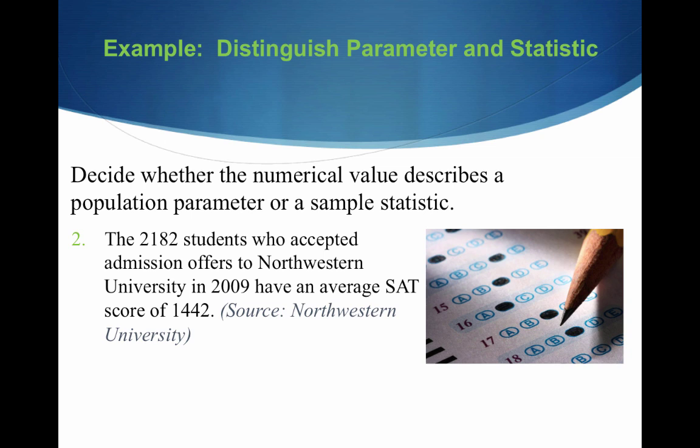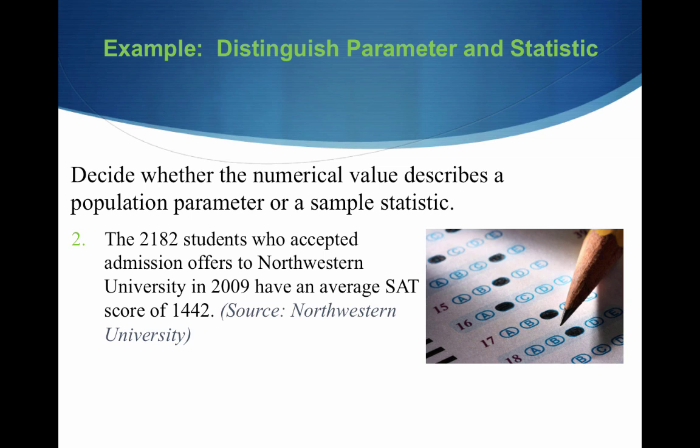All right, what about this one? The 2,182 students who accepted admission offers to Northwestern University in 2009 have an average SAT score of 1,442. Aside from that being a ridiculously high average SAT, let's ask ourselves, is that SAT score a parameter or a statistic? Well, what are we looking at?